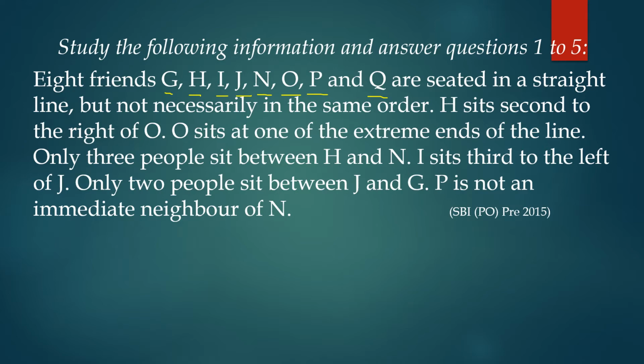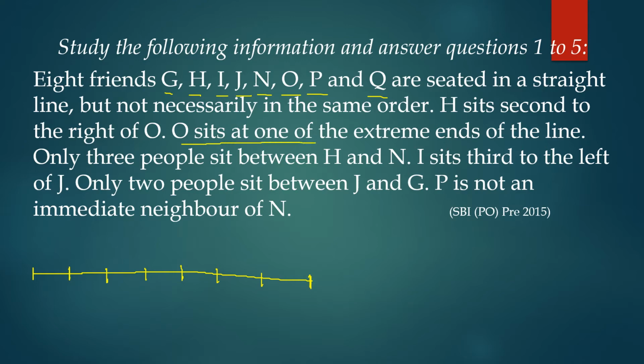So based on this set of information that is given to you, you have to first find out what is the seating arrangement. So what we do is, because in all there are 8 people, let us draw a straight line with 8 points on it. 1, 2, 3, 4, 5, 6, 7 and 8. So this is our arrangement. Now we have to adjust the people here according to the given information.